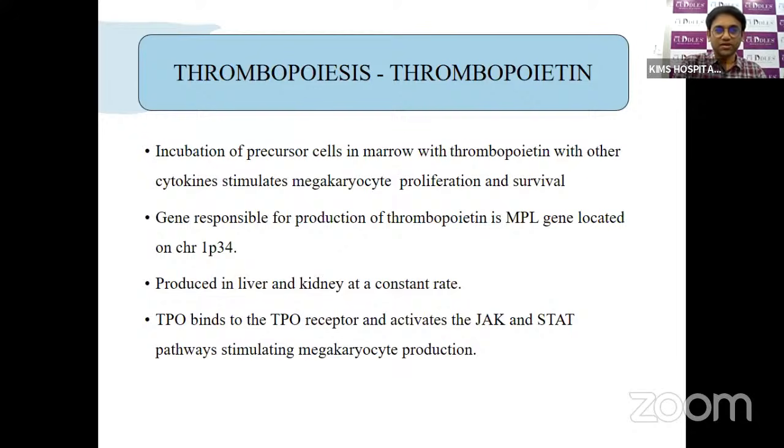So the incubation of the precursor cells in the bone marrow is required, and further thrombopoietin is needed, which along with other cytokines will stimulate megakaryocyte proliferation and survival. Thrombopoietin is produced in the liver, and the gene responsible for it is the MPL gene located on chromosome 1p34. It is produced in the liver and the kidney at a constant rate. It then moves to the bone marrow where it binds to the thrombopoietin receptors on the bone marrow cells, and it activates the Janus kinase and STAT pathways that lead to the production of the megakaryocytes.